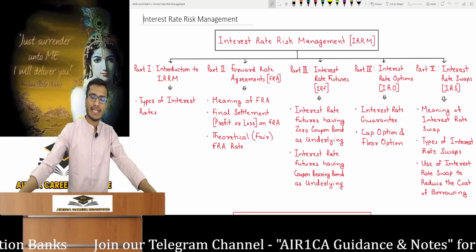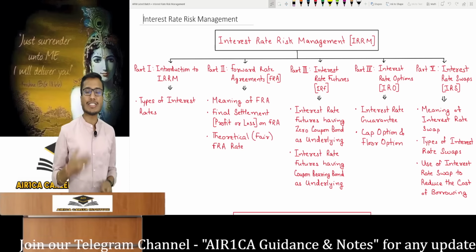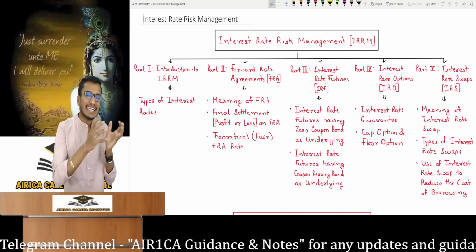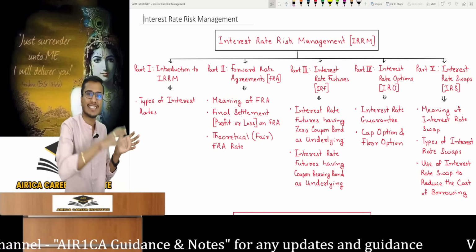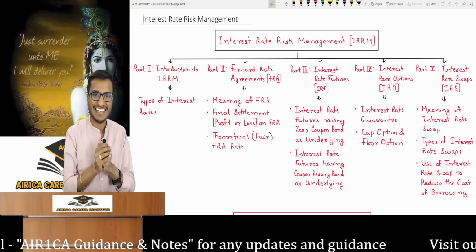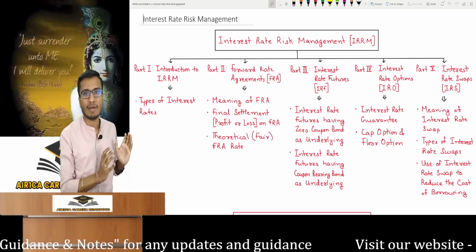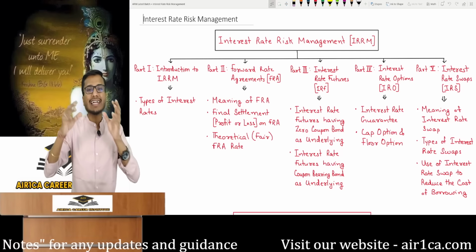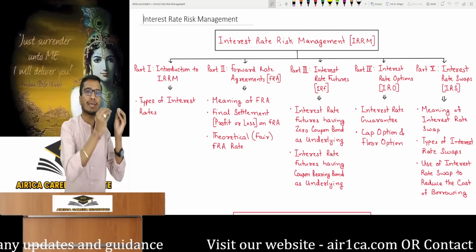When I taught this chapter initially, I mentioned something important and I'm going to repeat it again now. This chapter doesn't really have a separate existence on its own. It is actually an extension of the derivatives chapter, a clear continuation of the derivatives chapter that we have already studied. All the logic and concepts in this chapter are the same as I have already taught you in the derivatives chapter. There are no new concepts or new logic here. We will just be interpreting them from a different perspective, but the concepts and logic will be exactly the same.